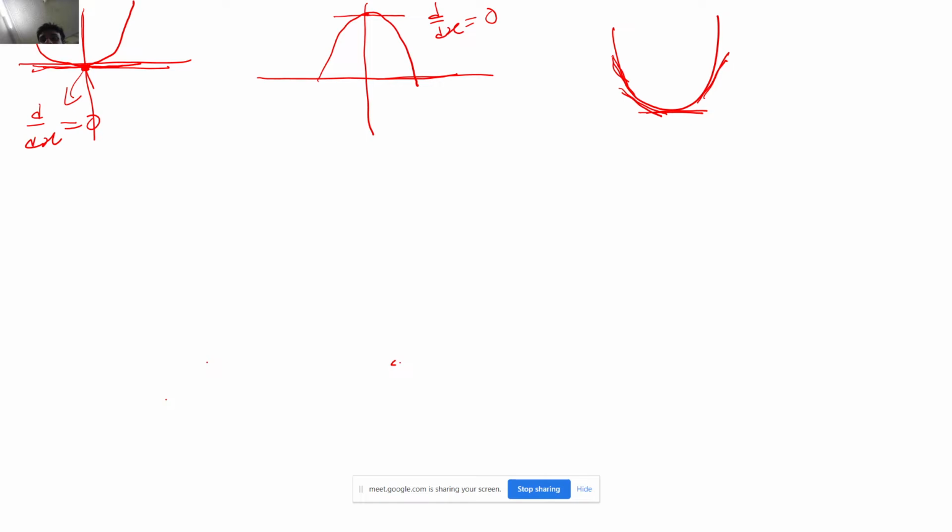If this quantity turned out to be positive, then we are confirmed that yeah, this is basically the point of minima. And if you consider a point like this, here the slope was positive, the slope became less positive, slope became 0, slope became negative, slope became more negative, right? So the d square by dx square should become negative, correct?